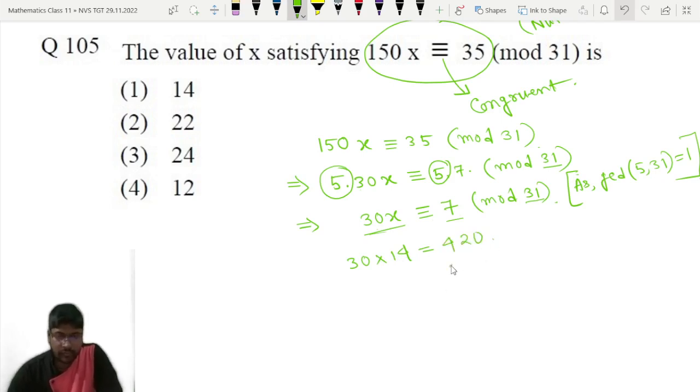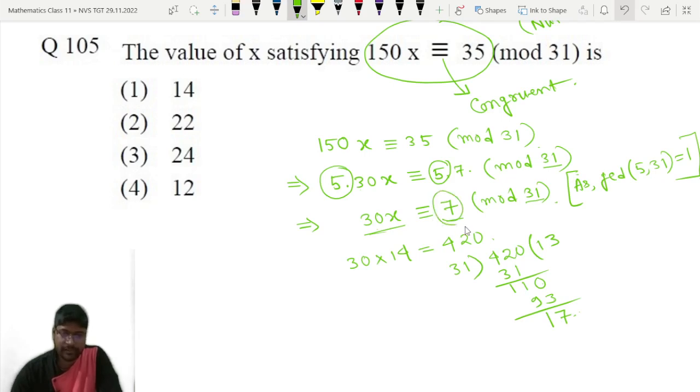Now if you divide 420 by 31, what will we get? 31 times 13 is 403, and the remainder is 17. Here 7 is not coming. The remainder should be 7, but here we are getting 17. So this option is wrong. Option number 1 is wrong.